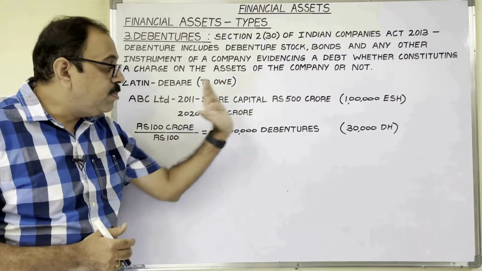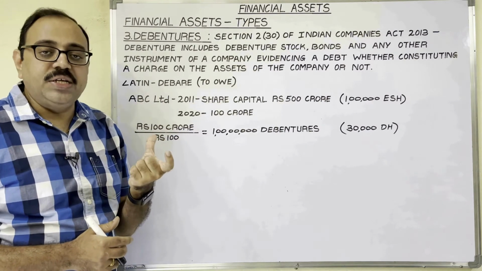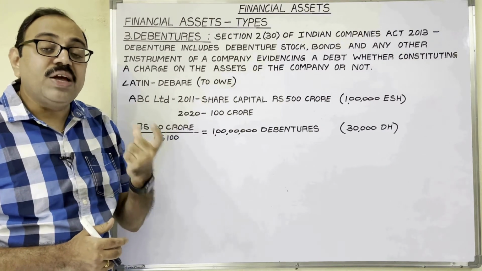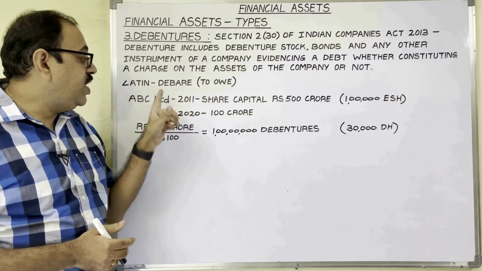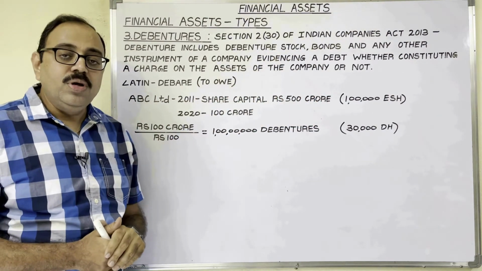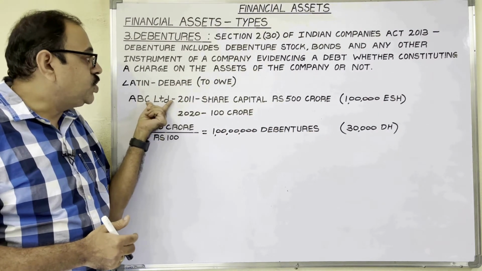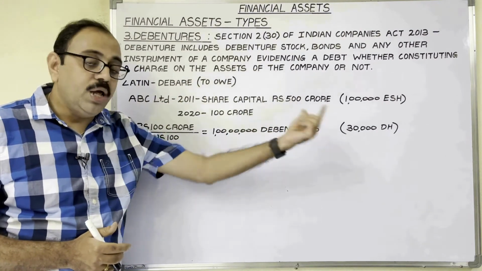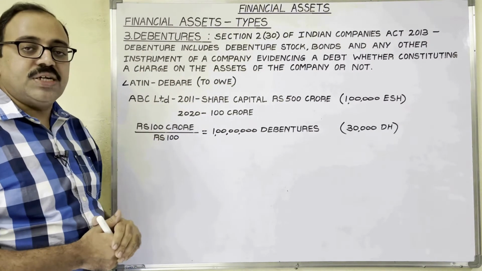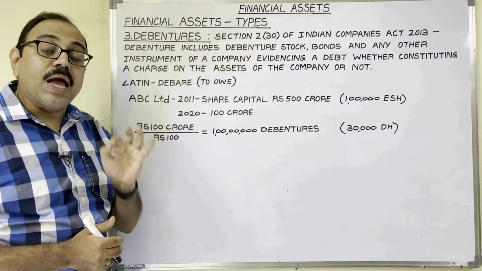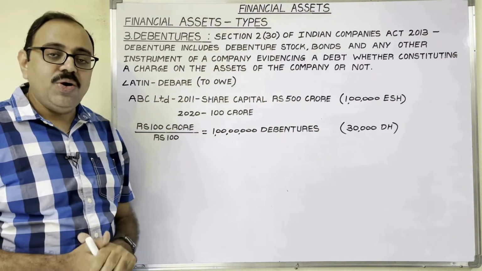So while selling debentures to the public, the company mentions the interest percentage. So that much interest every year the company has to pay to them. So here there is a contract between the company and the debenture holder. As a written proof of this contract, the company issues one document to the debenture holder. That document is known as a debenture. So a debenture is an acknowledgement for the debt taken by the company from debenture holders.